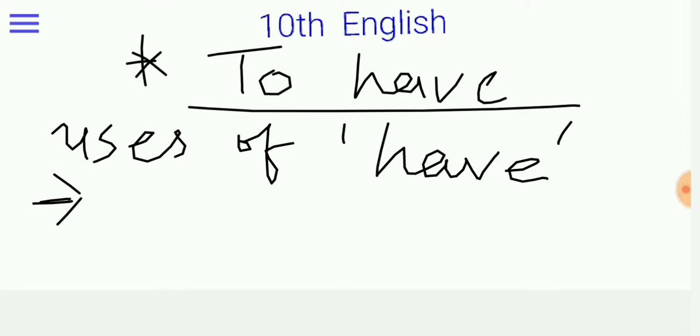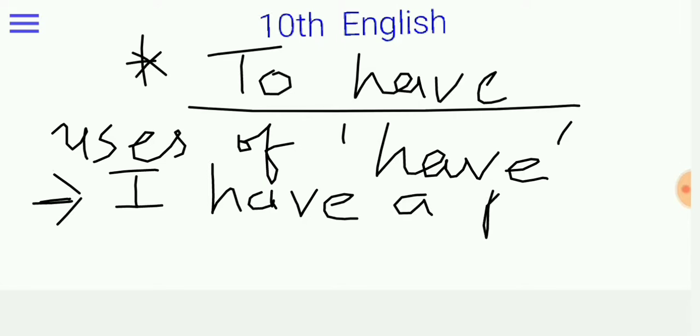First, I have a pen, right? I have a pen is our first example of to have.